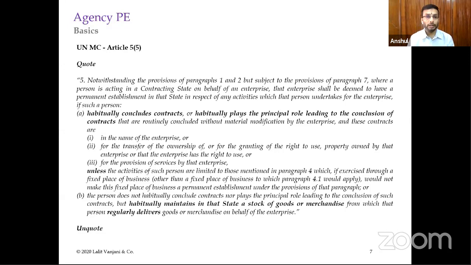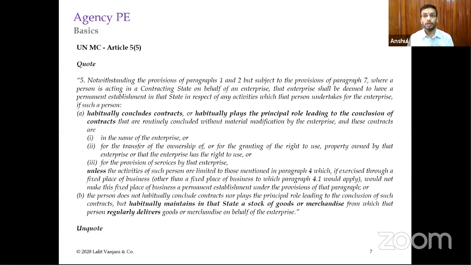So we'll read it once. It also starts again with the notwithstanding clause. Which is widely followed, UN or OECD model convention, in this India matter? India generally follows the UN model. And if you see the business connection, which is in section 9 in the Income Tax Act, that is also generally drafted on the basis of this particular UN model only.